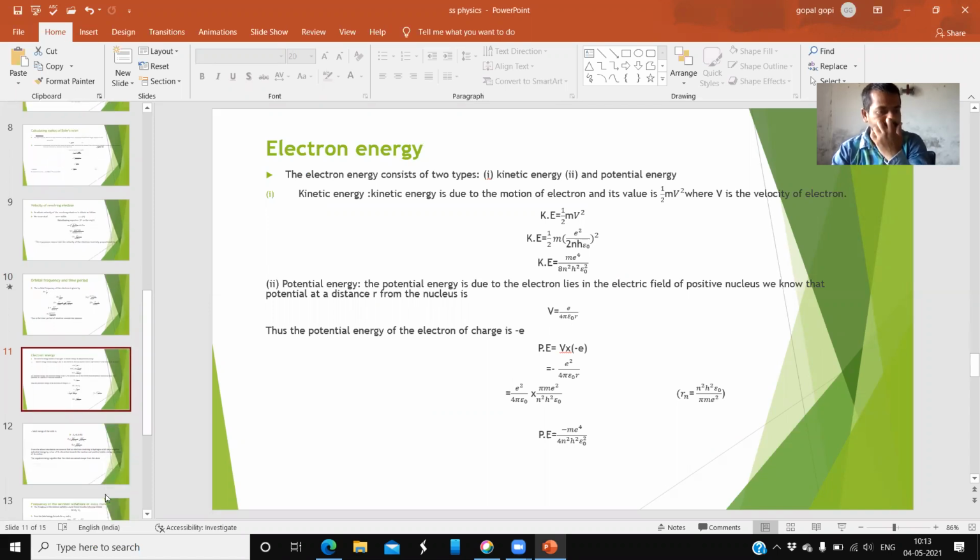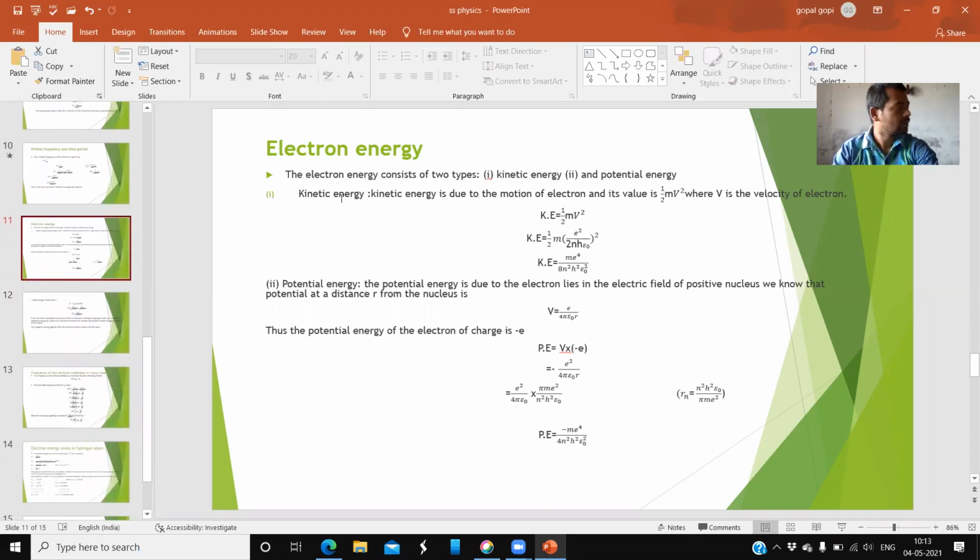Next, energy. The electron energy consists of two types: one is kinetic energy, the other is potential energy. Kinetic energy is due to the motion of the electron. Everybody knows its formula: half mv square, where v is the velocity of the electron. Already we know the v value, so substituting, e square by 2n h epsilon naught, whole square. Next, by simplifying the kinetic energy, we may get this one.